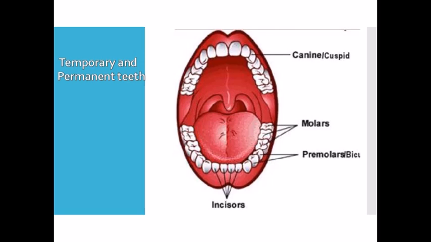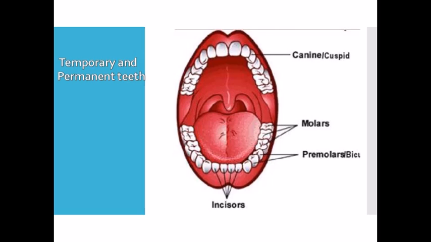Why are they called permanent? Because they remain till old age. And the milk teeth are called temporary teeth because they fall out, they are not permanent, and they are replaced by a new set of teeth. So the permanent teeth remain till old age, and this set is called permanent teeth.